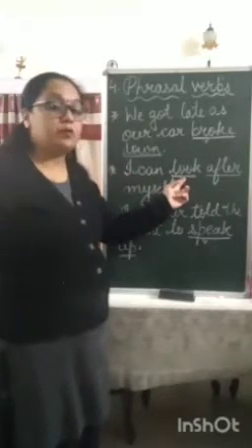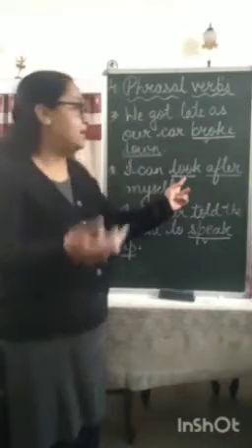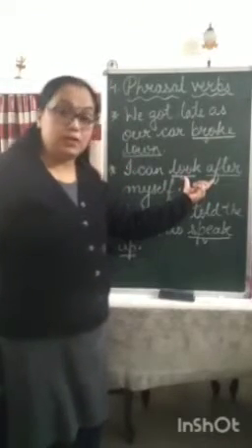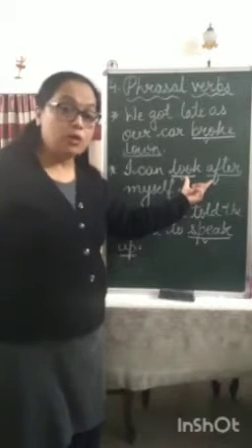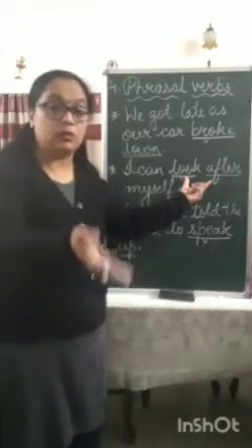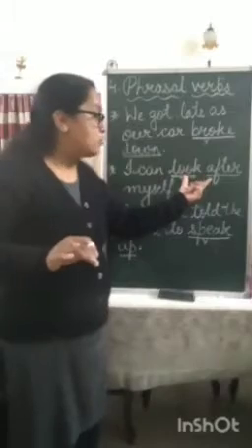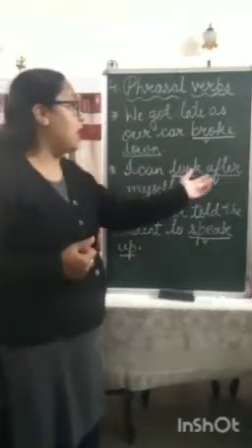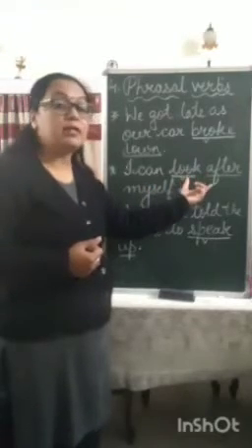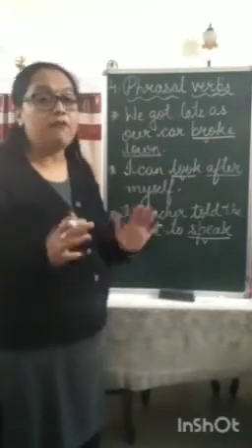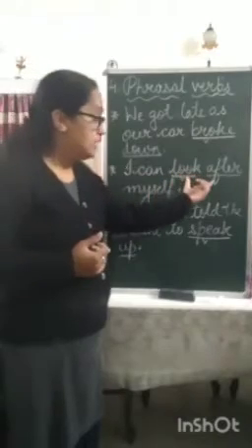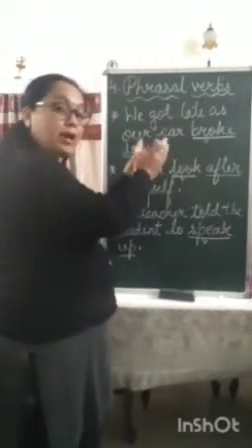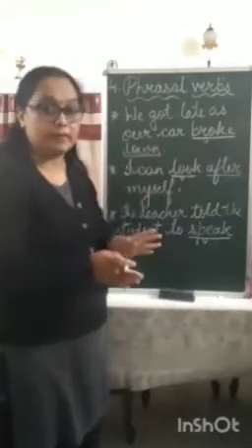Now look means to look at, and after means later. But when you use both these words together, look after does not mean look later. It actually means to take care of. If I say I can look after myself, look after means I can take care of myself. The words give you a different meaning than what they mean individually.